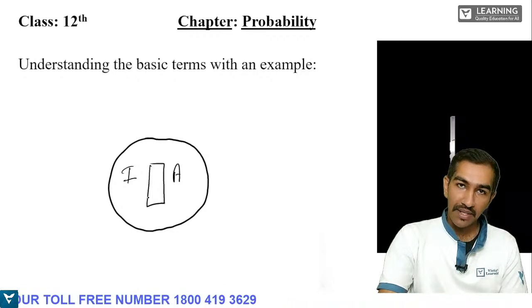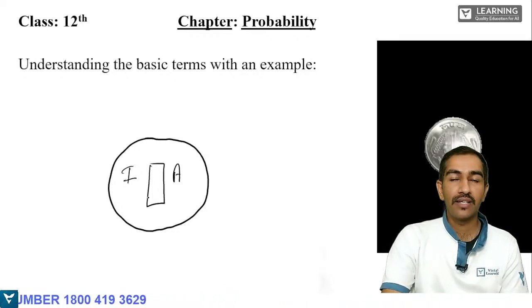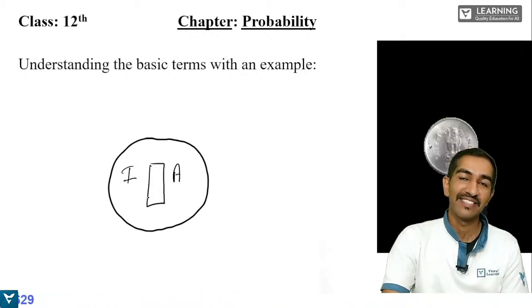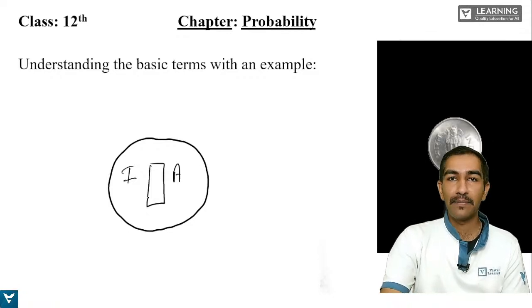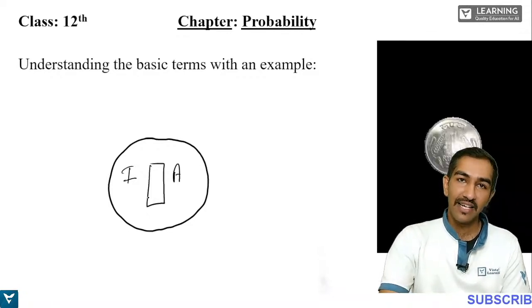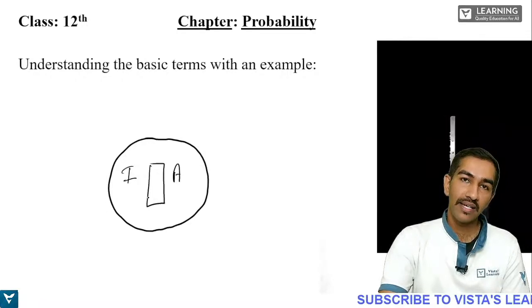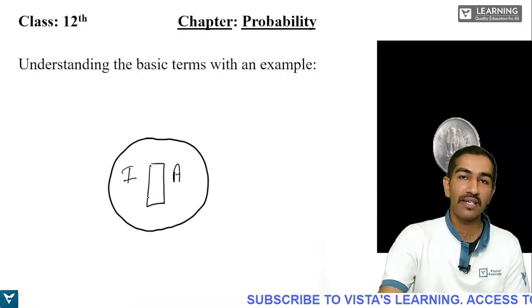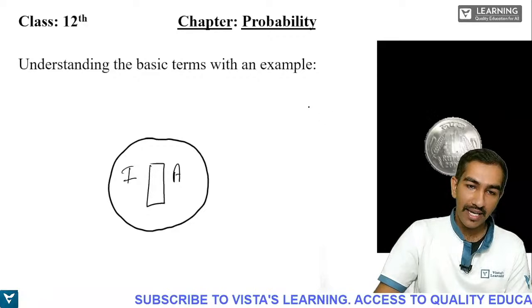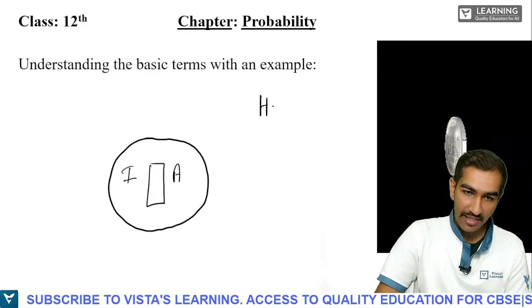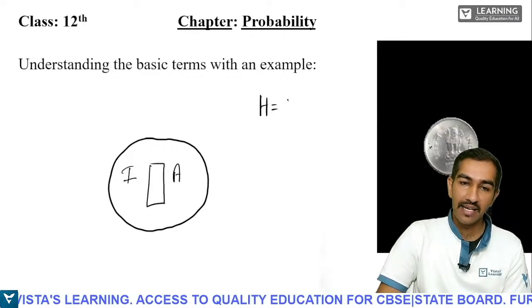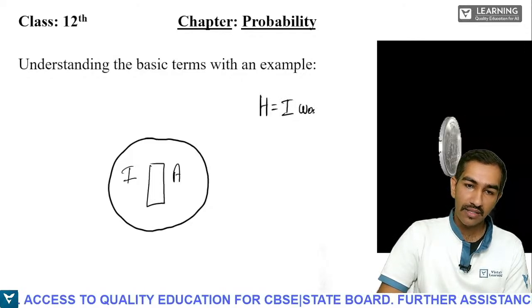So when a captain flips a coin, one of the captains calls heads. Let us assume that the Indian captain calls heads. Now the question here is, what if the coin lands on heads? If the coin lands on heads, this implies India has won the toss.